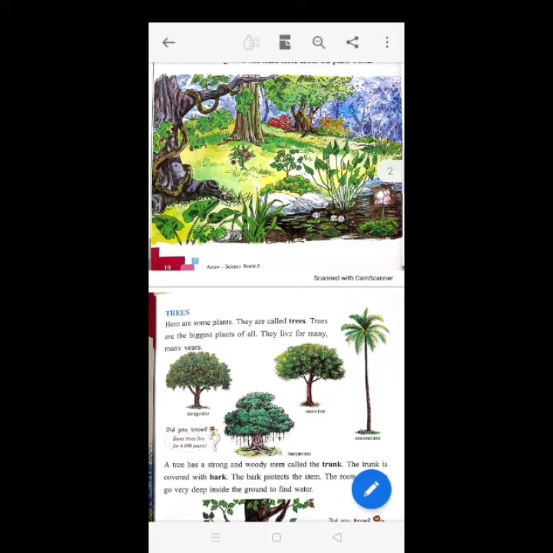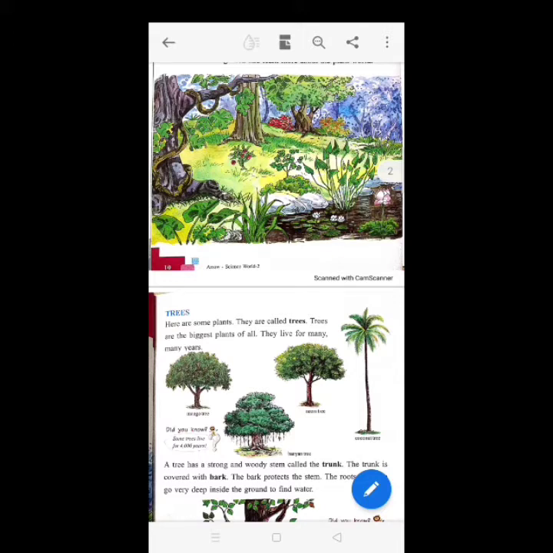We know that plants grow in different sizes and shapes. Some plants are big and some are very small. Generally, most plants have leaves. Many plants bear flowers and most of them change into fruits.